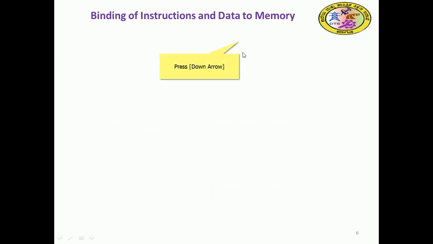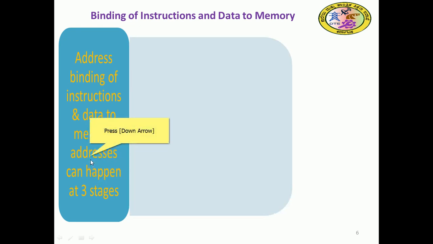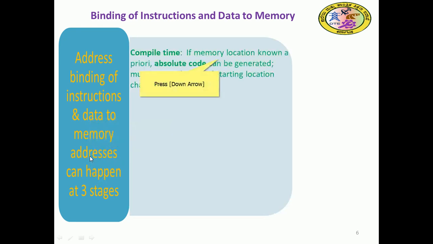Instruction and data memory binding. Address binding of instruction and data to memory can happen in 3 stages. The first stage we call compile time. What is compile time?